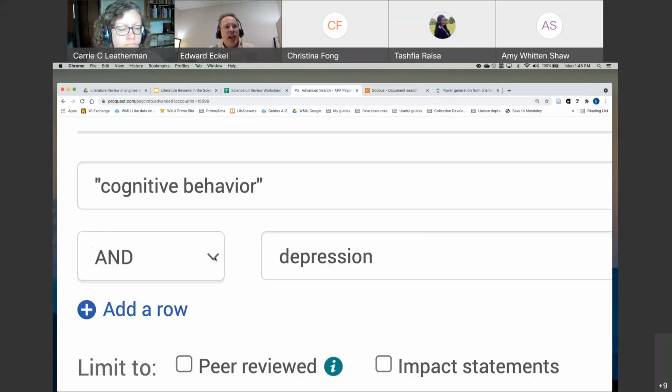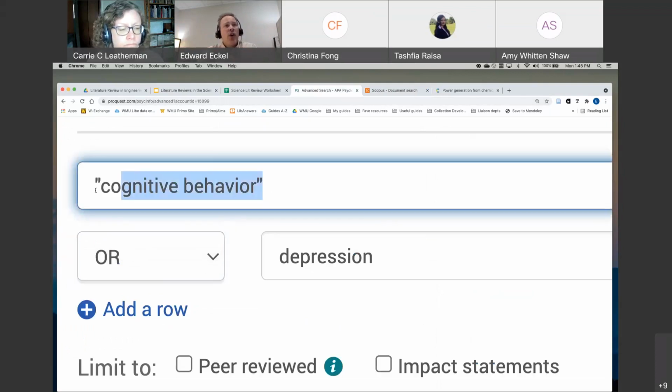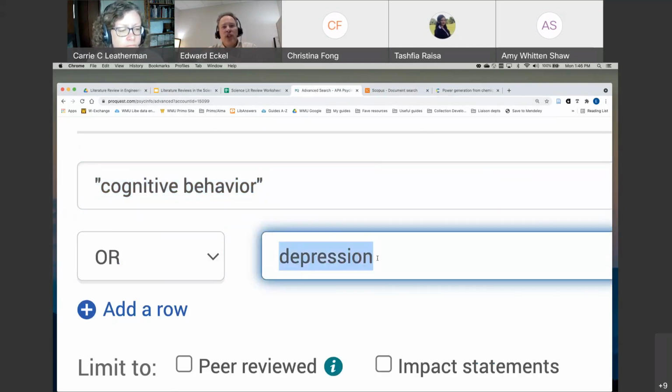I can change this drop down to or, and that radically changes this search. So now I'm saying I want all articles that include this phrase cognitive behavior, or that include depression. So I don't need to have both. I can have one or the other. So this is going to make my results list a lot larger.